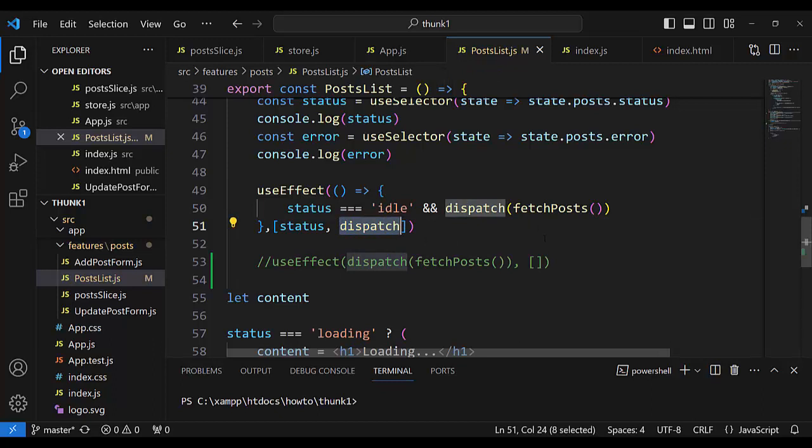Fetch post thunk has two dispatches, pending and fulfilled or rejected, and every one of those dispatches would activate rendering again, and only when status is idle is it possible.